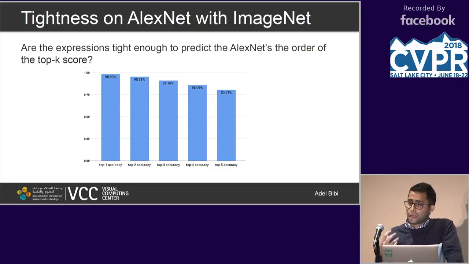Great. So another question might be: okay, fine, the ratios or slopes are close to 1, but do they actually preserve the ordering of scores in networks? So in classification, sometimes we don't really care about the exact score, but we care about the ordering in order to infer the class label.